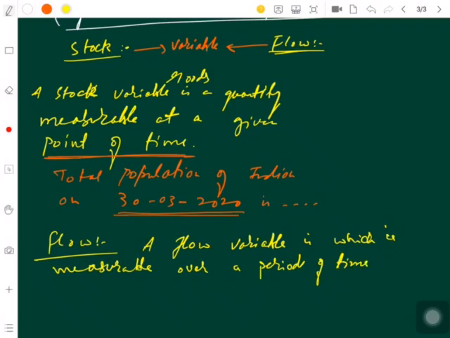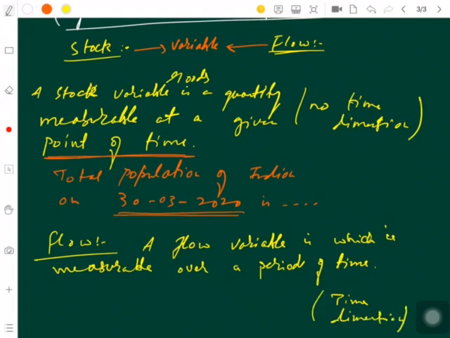See, the first is at a point of time, this is over a period of time. So it has a time dimension. The first one has got no time dimension. So this has got a time dimension.